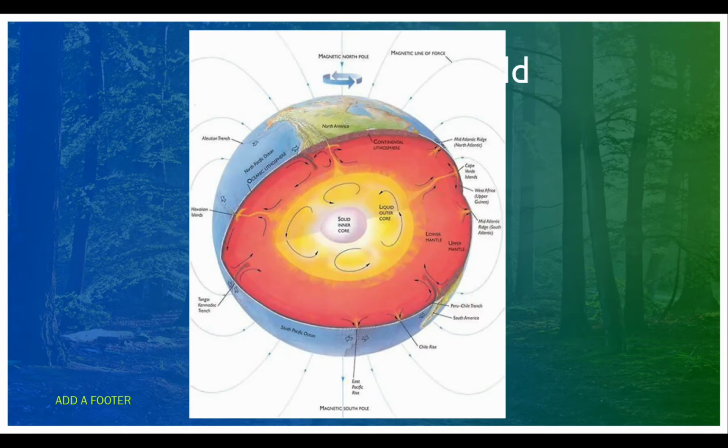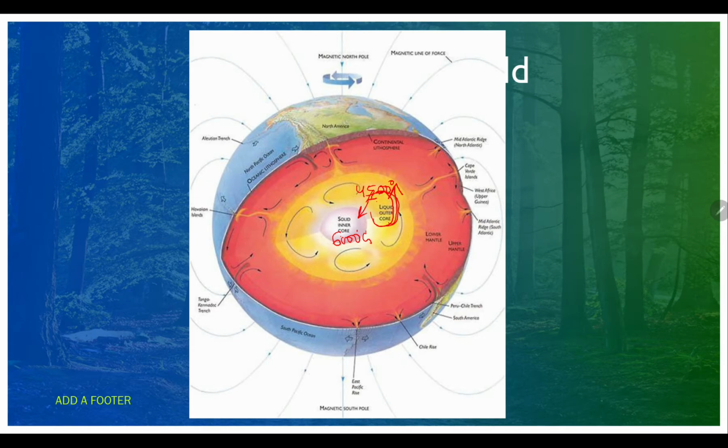The magnetic field is because of the liquid of the outer core, which keeps on moving because of the temperature difference. Look at this. At the center, you will have a temperature of around 6000 degrees Celsius. Here, the temperature is rising from 4500 degrees Celsius to 6000 degrees Celsius. Because of the higher temperature and comparatively lower temperature here, the liquid in the outer core keeps on moving in this direction. This movement causes electrical charges.